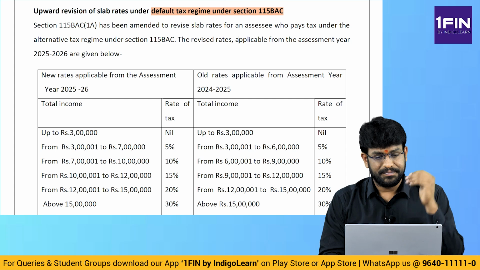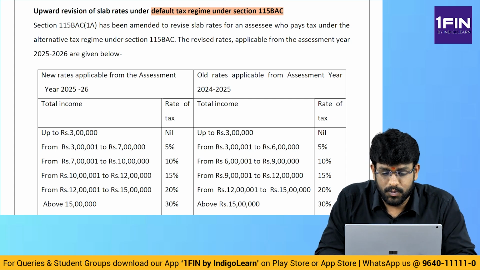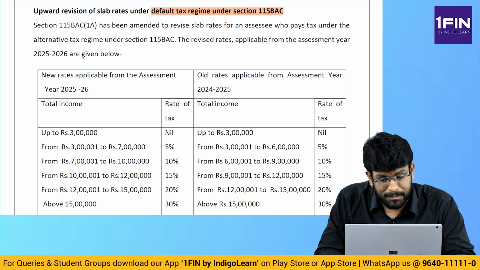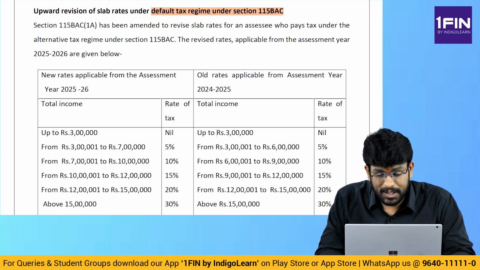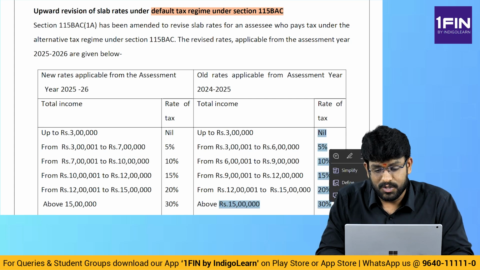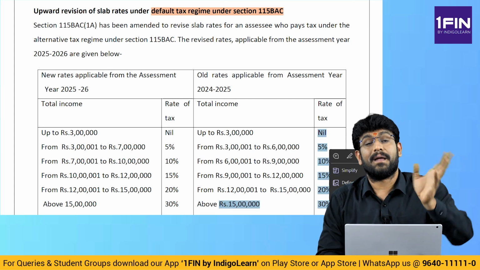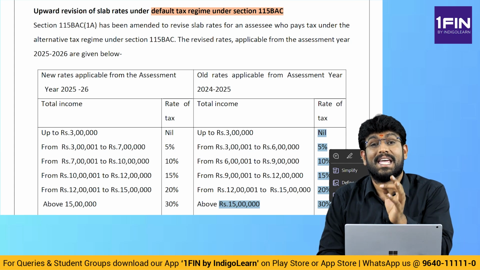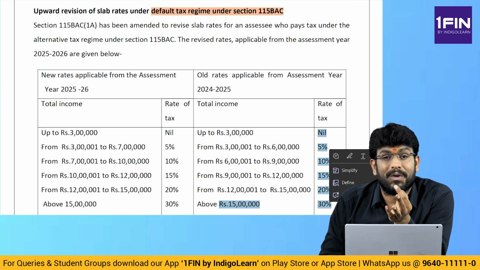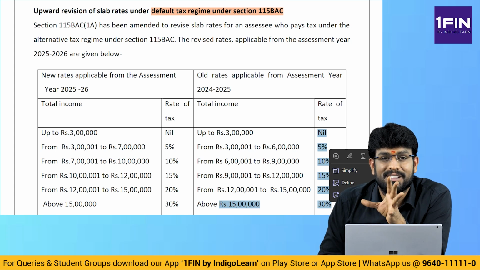Now see what is the change. For assessment year 24-25, the answer was up to 3 lakhs nil, 3 to 6 lakhs 5%, 6 to 9 lakhs 10%, 9 to 12 lakhs 15%, 12 to 15 lakhs 20%, above 15 lakhs 30%. So these were the slab rates that existed for the previous attempts, when I say previous attempts I am referring to May 24, September 24, Jan 25. But for May 25, this is not the answer.